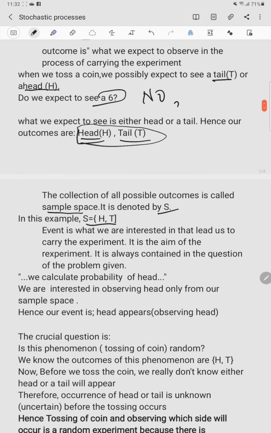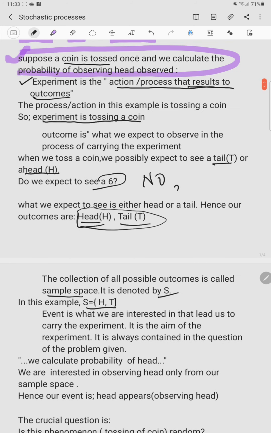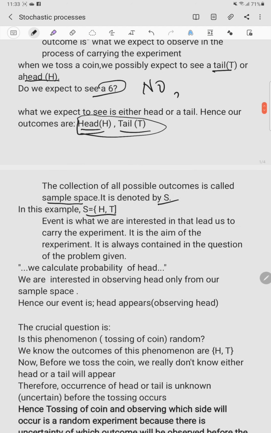An event is what we are interested in. So in a question that you are asked, or in a scenario, there is always something that you are interested in. For example, in this question, we are interested in calculating the probability of observing a head. So the event is observing a head. Whenever we observe a head, we say our event has occurred.